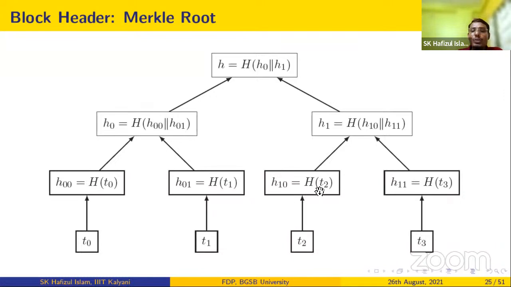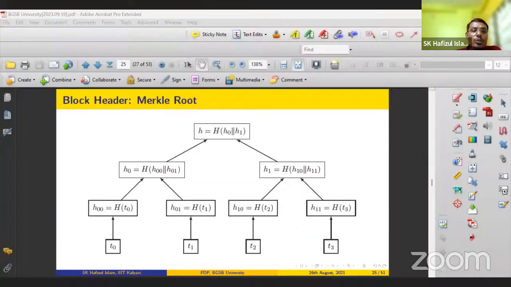Similarly, in this level, concatenation of these 2 hashes will be performed to create another new hash. Then in the next level, H0 and H1 will be concatenated and we create a new hash H. This hash will be stored by you instead of keeping all the digests. So this hash will be kept by the owner or the user.